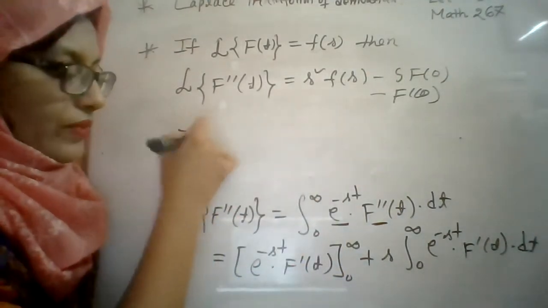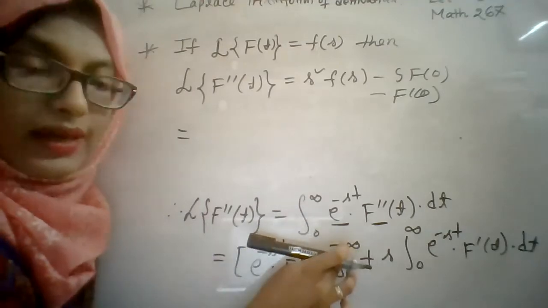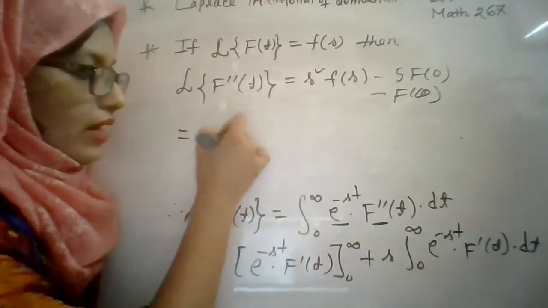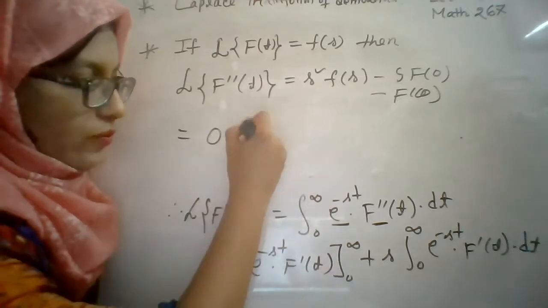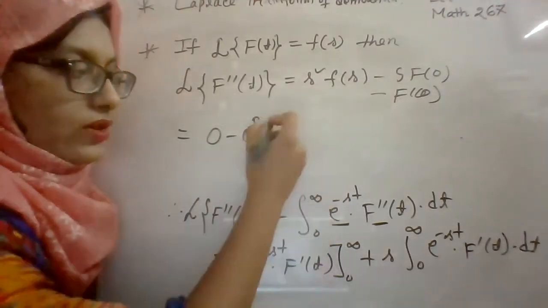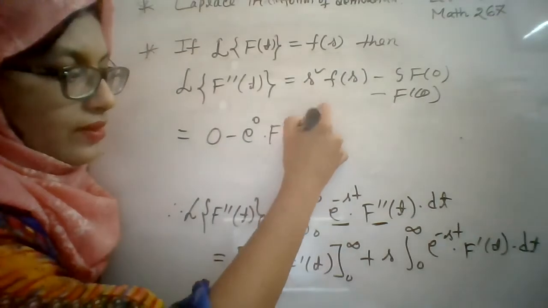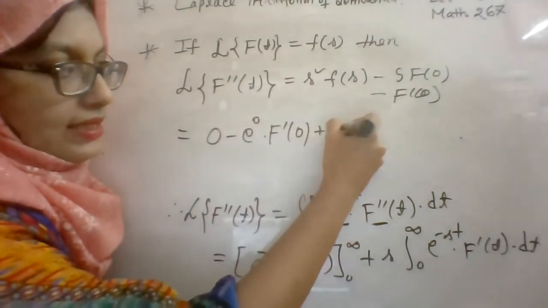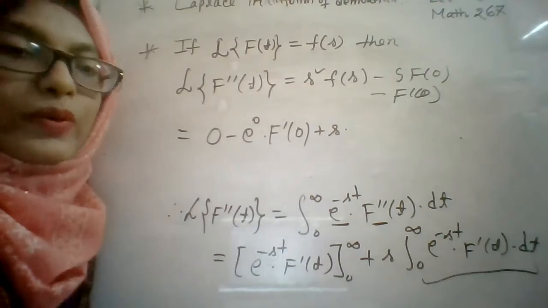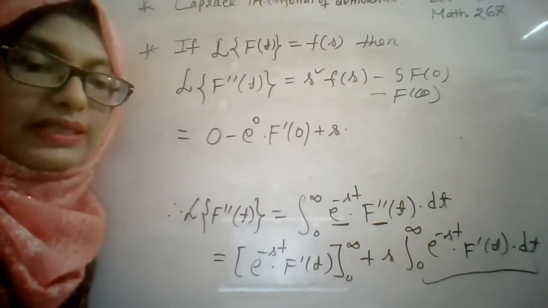Now we will use the upper and lower limits here. For the upper limit, e to the power minus infinity is 0. For the lower limit, it will be e to the power 0 into f prime 0, right? So it will be minus f prime 0, plus s times the integral from 0 to infinity of e to the power minus st f prime t dt.